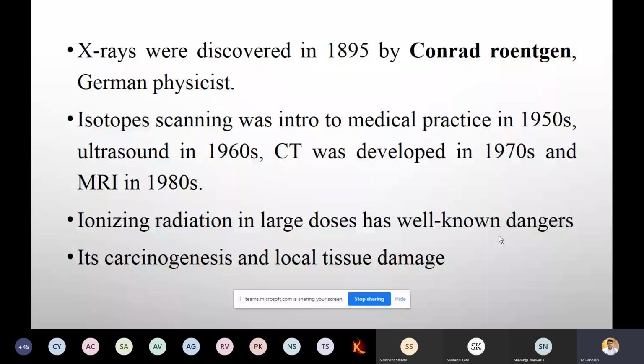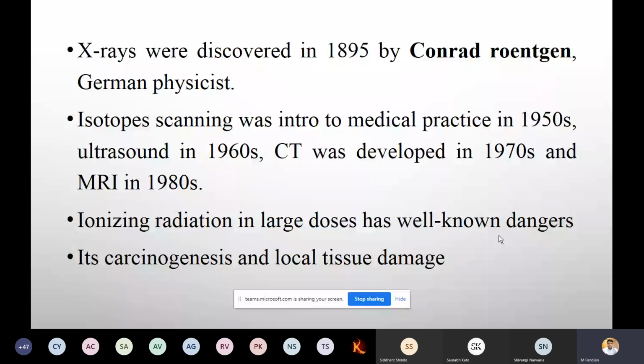These years are very important, when they were introduced to the medical field. Ionizing radiation in large doses, as is well known, is dangerous. You know very well that X-rays and some other rays are carcinogenic, and sometimes cause local tissue damage also. So there are pros and cons, which we will come to know at the end of the session.